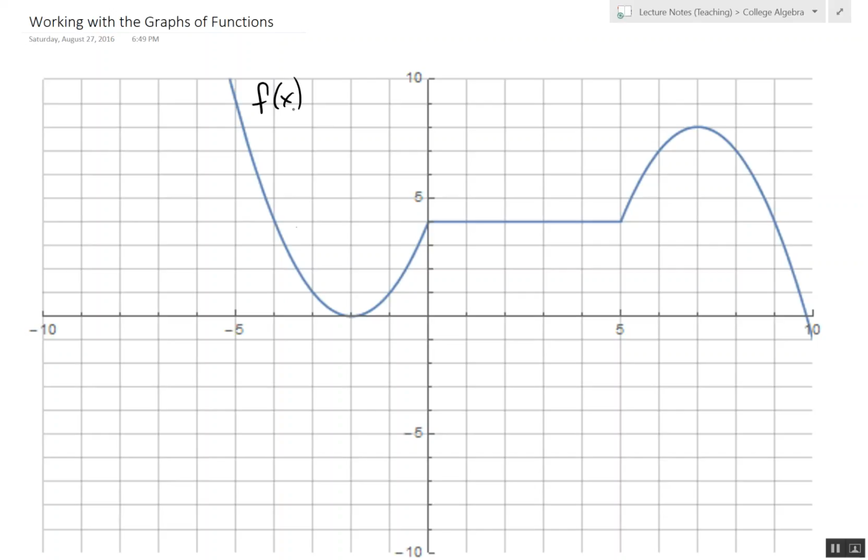So what we want to do is be able to answer questions like, what is f evaluated at 2, for example. So what we do is we find 2 on the x-axis, which is right here, and we go up and see what the y-coordinate is. So this is the point on the graph, and so this is the point (2, 4).